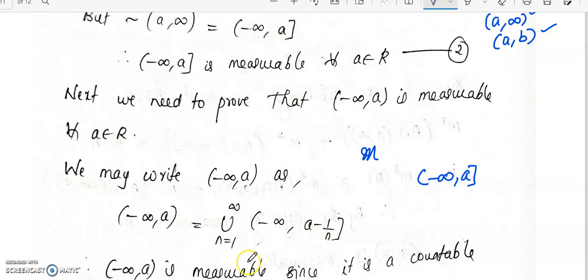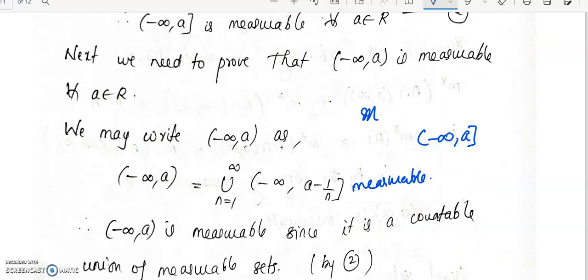By countable additivity, again this is a countable union. The countable union of measurable sets is again measurable. So this is measurable, because it is a countable union. Therefore we can conclude that minus infinity to A is measurable.